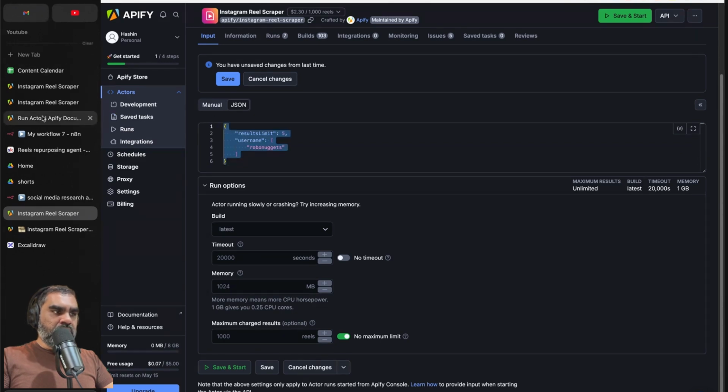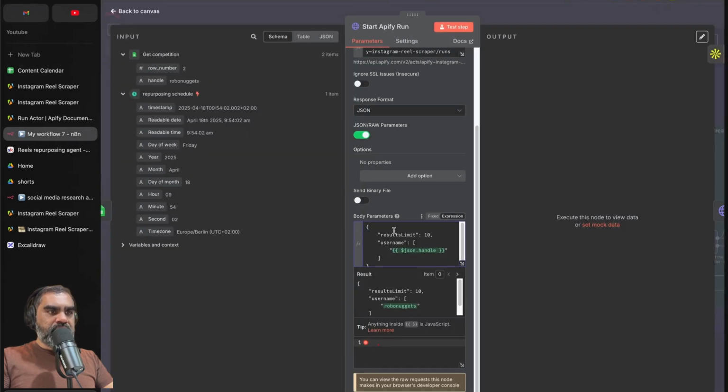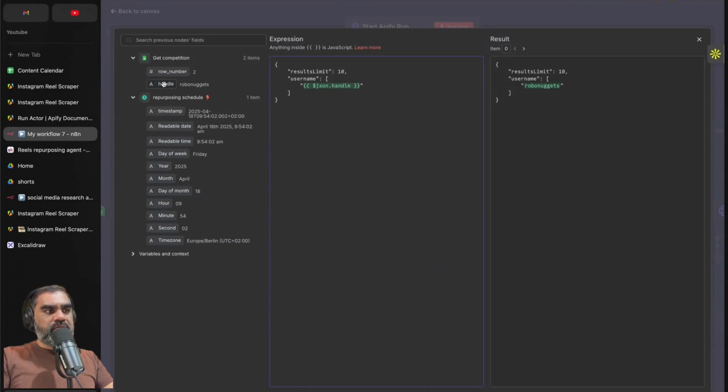So that's what you are passing here in the body parameters. And the JSON handle is really the handle from the previous Google Sheet node. That is this handle over here. If you see Robo Nuggets, that is a dynamic parameter, and then we are passing that.